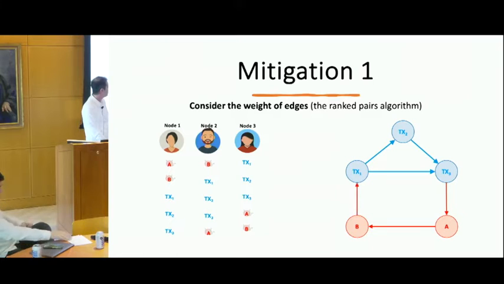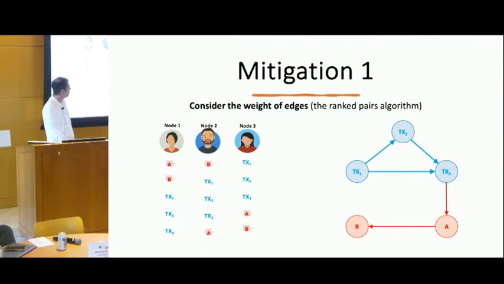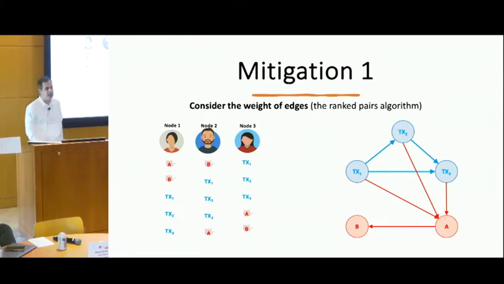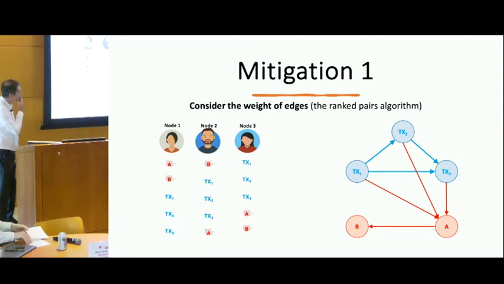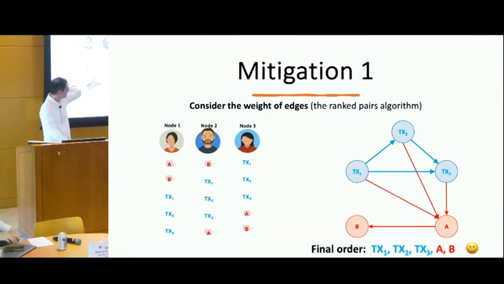Next one, this one creates a cycle, so we just remove it. We go to the next one, again it creates a cycle, we remove it. Next one doesn't create a cycle, so keep it. This one creates a cycle, remove it. Next one doesn't create a cycle, so keep it. And we are done with all the edges. So now we don't have any cycles, and if you go with the ordering that this DAG suggests, we get this basic ordering, which is not so bad, right?